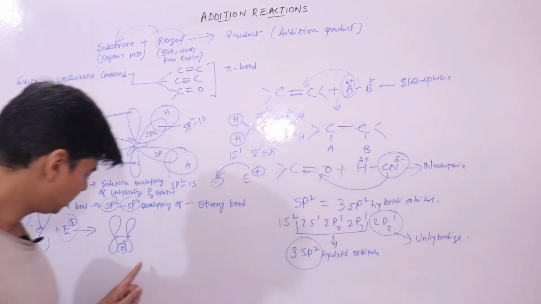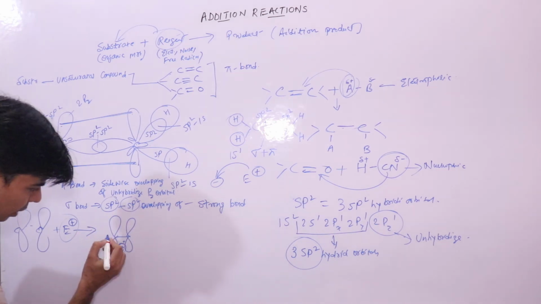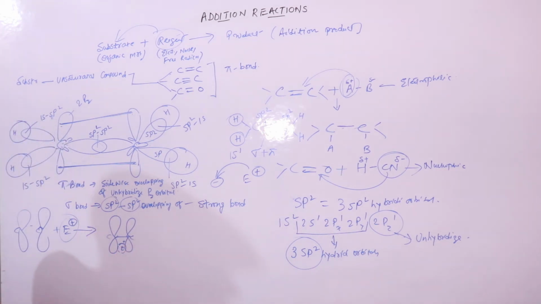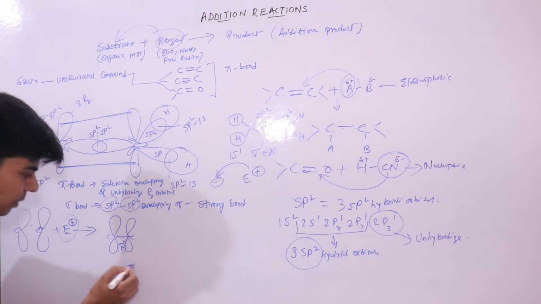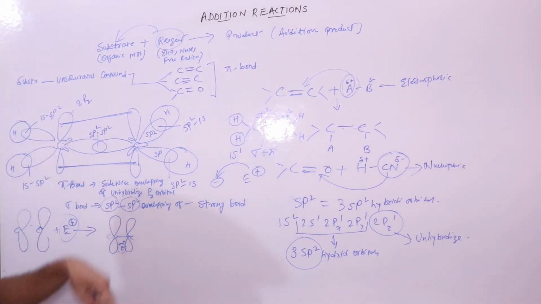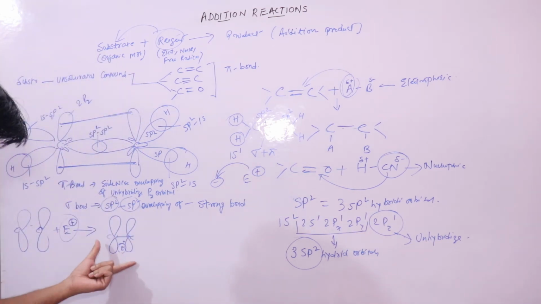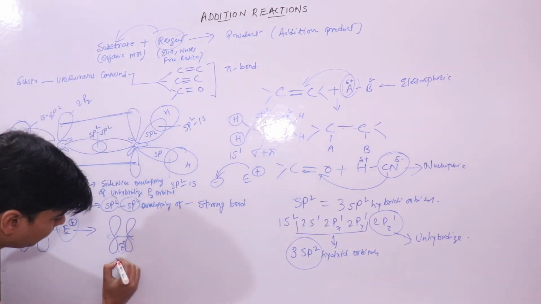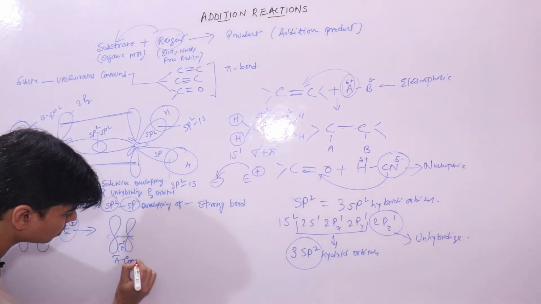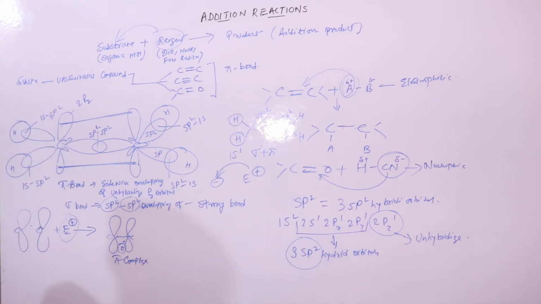In this stage, it is not bonded to any of the carbon atoms, but it is embedded in the pi electron cloud, which is available above and below the plane of this molecule. This is known as a pi complex.